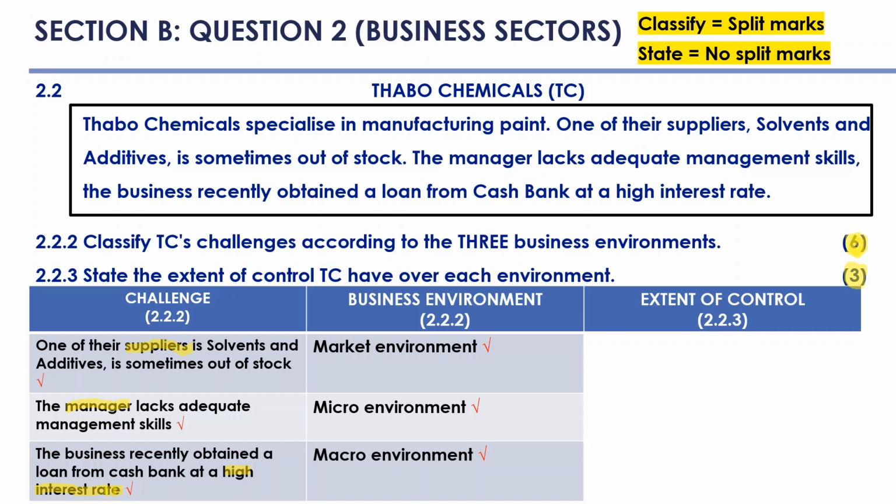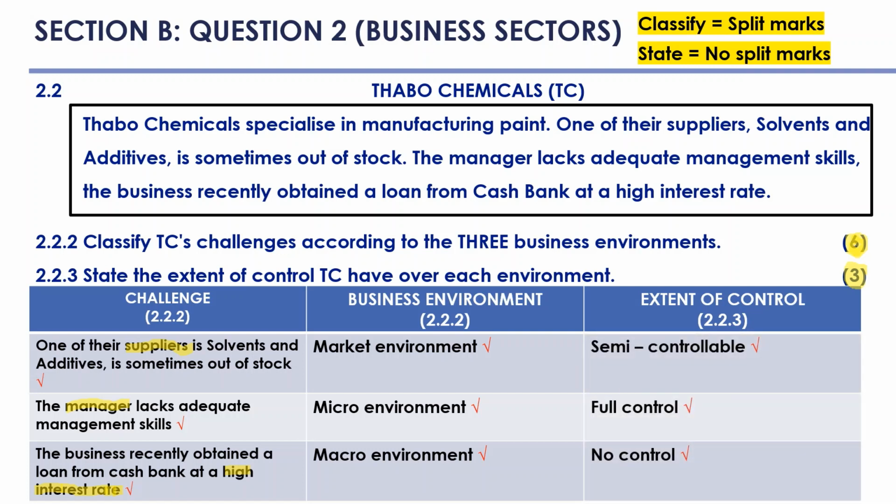The last part of the answer, for 2.2.3, you will see the answers are the same as they were in grade 10. The market environment is semi-controllable, the micro environment has full control, and lastly, our macro environment has no control. Grade 12, that is it for question 2. Hopefully that made a little bit of sense, or a lot of sense, and let's get to question 3 in the next part of the videos.